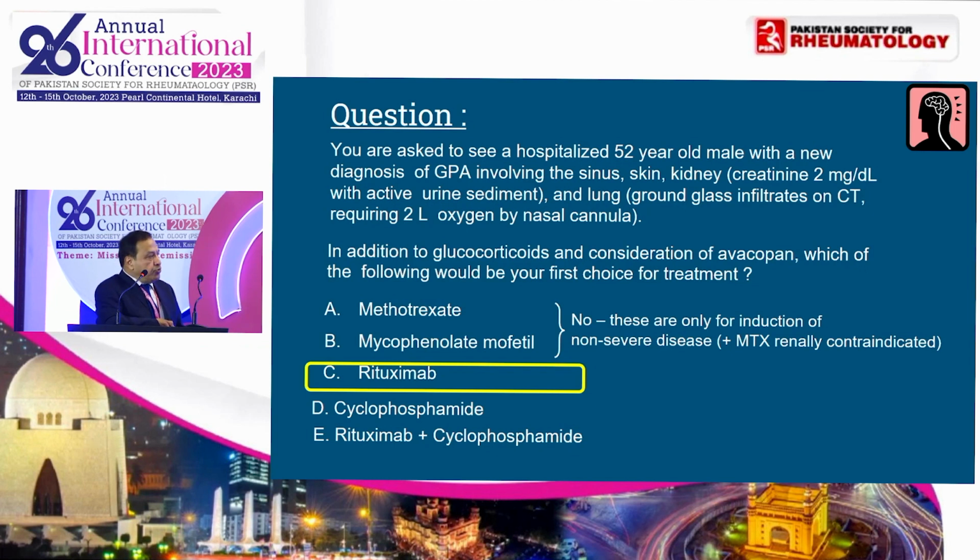So as you folks pointed out, rituximab was the right answer over here. Why? Because methotrexate and mycophenolate are the options for non-severe disease, not severe disease. Cyclophosphamide would have been a reasonable option, but rituximab seems to be a better option. And as I said, the current data does not support using the combination.